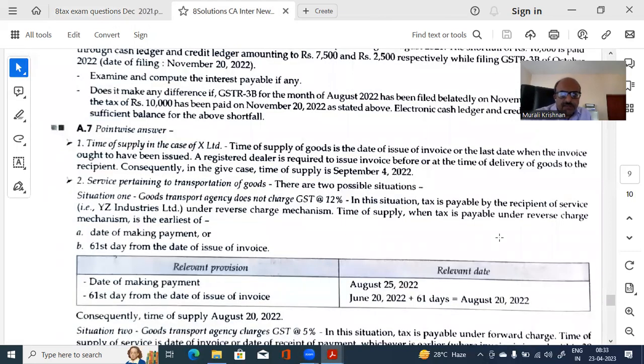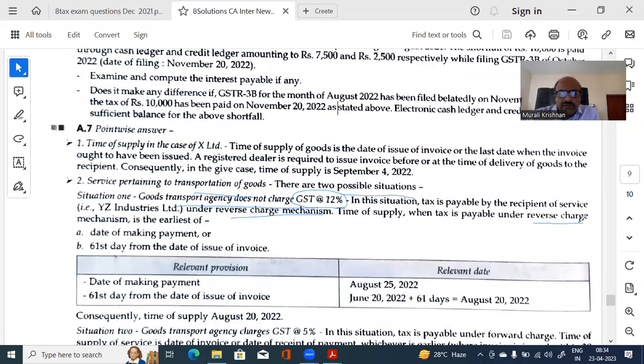As far as the second part of the question is concerned, what are they saying? Service pertaining to transportation, there are two possible situations. Goods Transport Agency does not charge GST. That means it is on forward charge, charging 12%. In this situation, tax is payable by them. Or Goods Transport Agency is not doing forward charge. Therefore, reverse charge mechanism will apply.